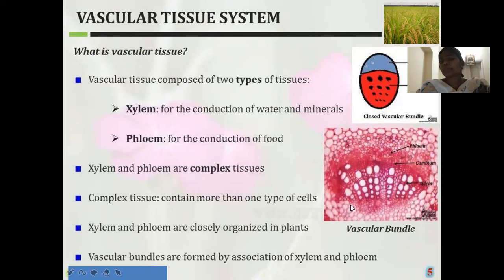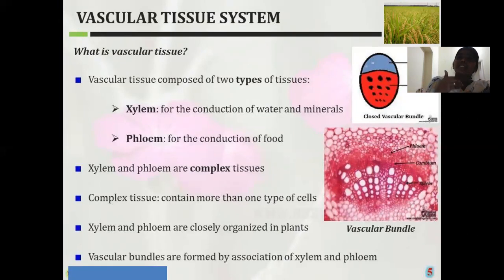When we are discussing the open type of vascular bundles, we can see that in between the phloem and the xylem a cambium is present. That means the phloem and the xylem are separated by the cambium strip. These open type vascular bundles also show secondary growth. Why do they show secondary growth? Because the cambium is present.